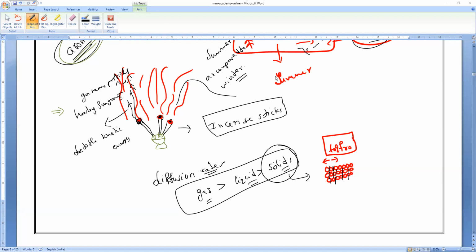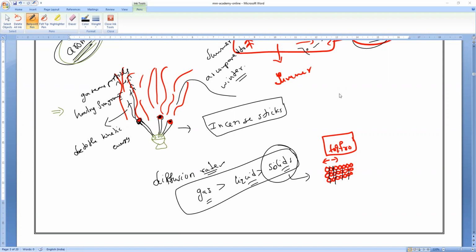Solids to gas, isn't it, Kishore? Incense sticks: if you notice, an incense stick is a solid, Kishore, but heating it converts it into gas. Understand, Kishore? Only when there are gas particles will diffusion start. Is it possible to convert a solid into gas without going through liquid, sir?